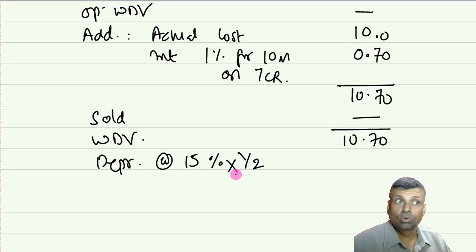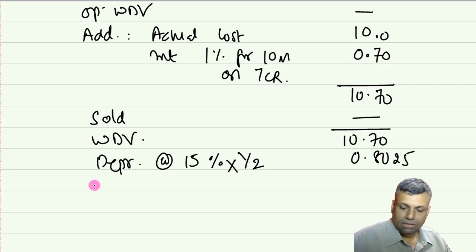Because it was put to production somewhere in the month of February, so you have used it during that particular previous year for less than 180 days. So it's going to be half the rate. So 15% just multiply. It's going to be 0.8025. That is some 80,25,000.